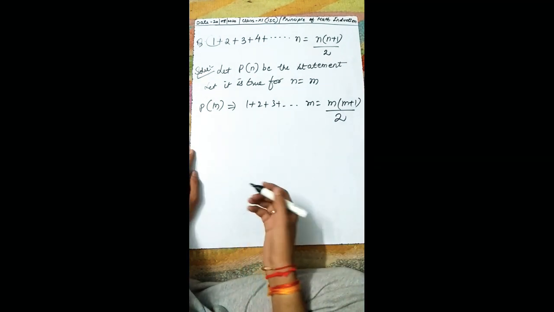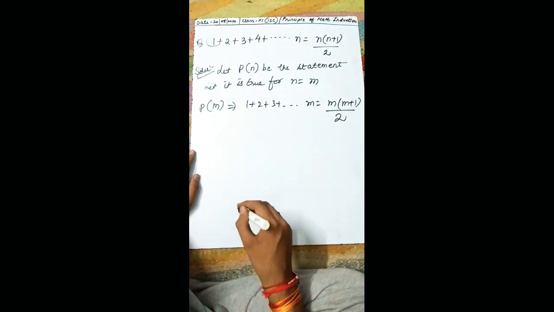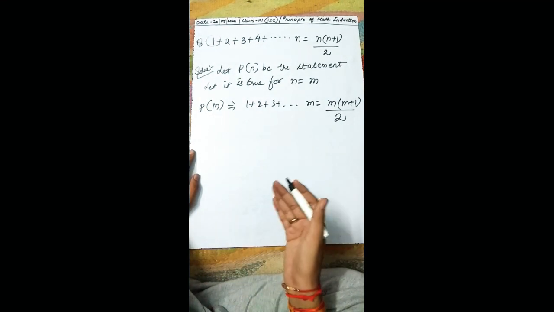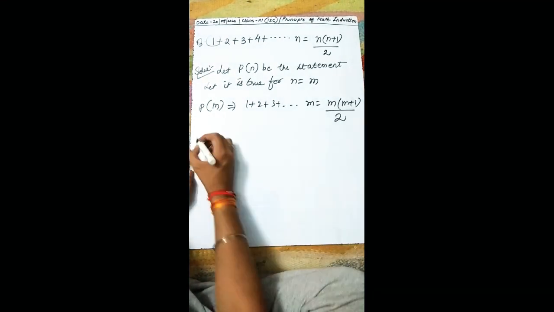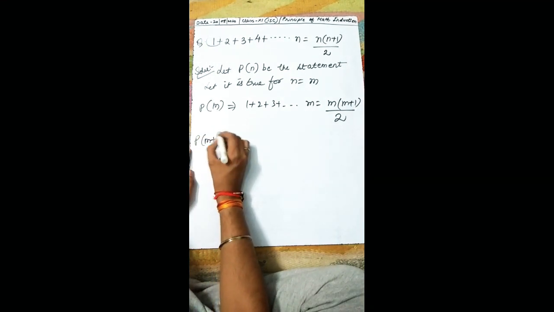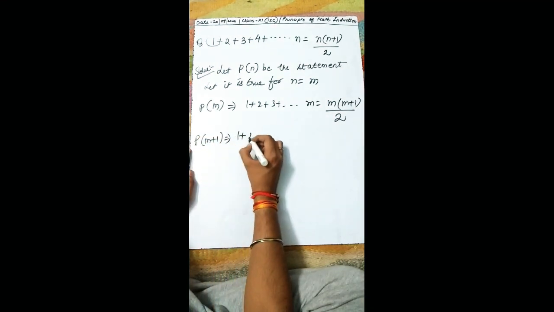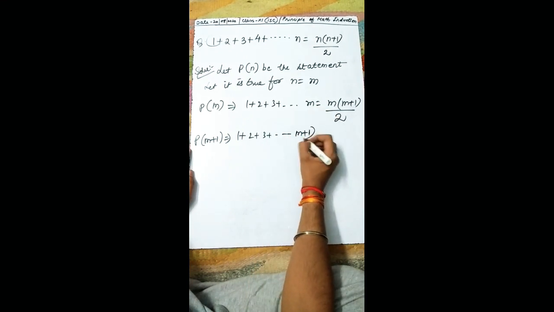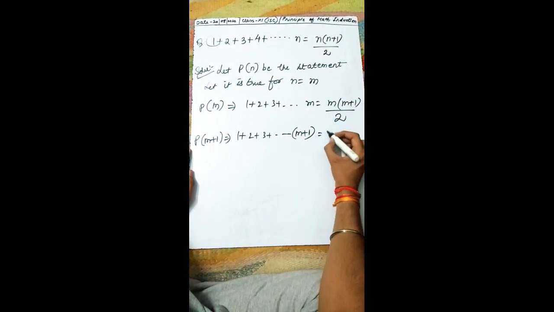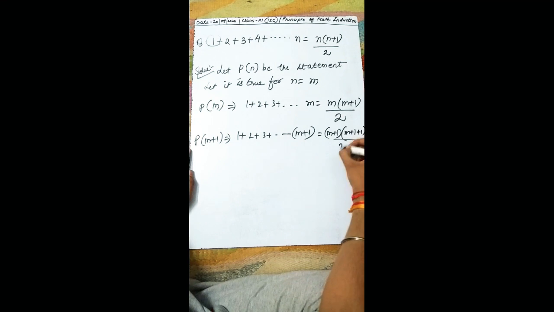Alright. Now what is the third step I told you? Now you go for the proof of m plus 1. You put n equal to m plus 1. So what will be Pm plus 1? Will it be 1 plus 2 plus 3 plus and so on up to, in place of m we will write m plus 1, and here m plus 1 we will write, and here also m plus 1 plus 1 upon 2.